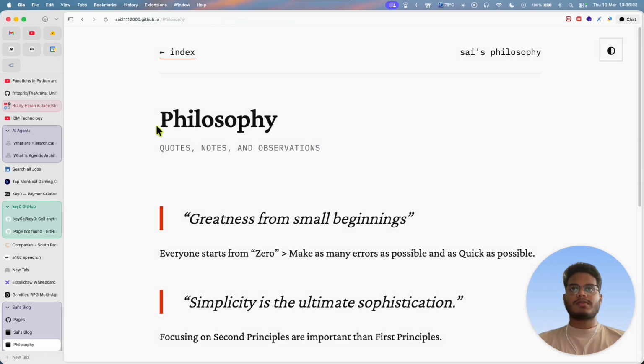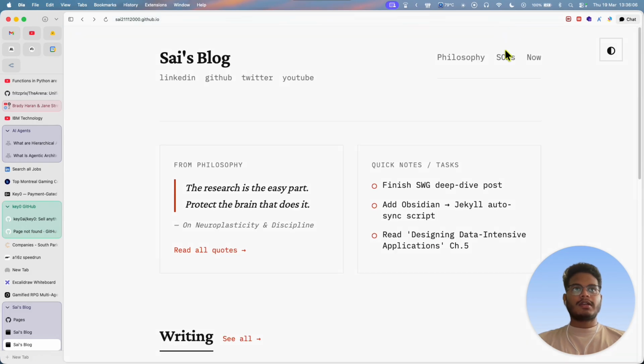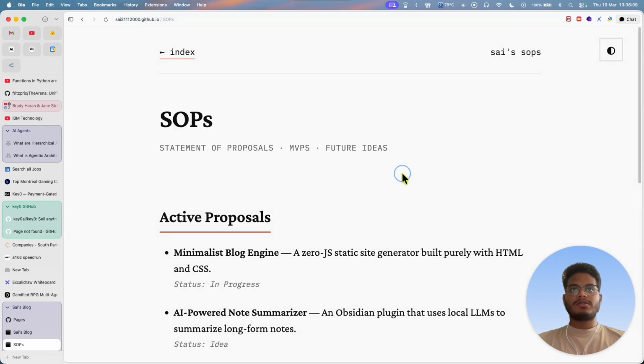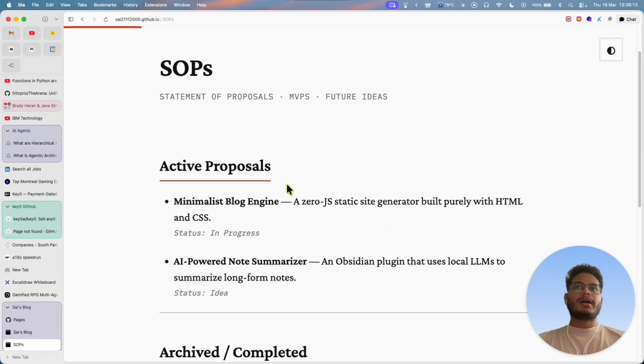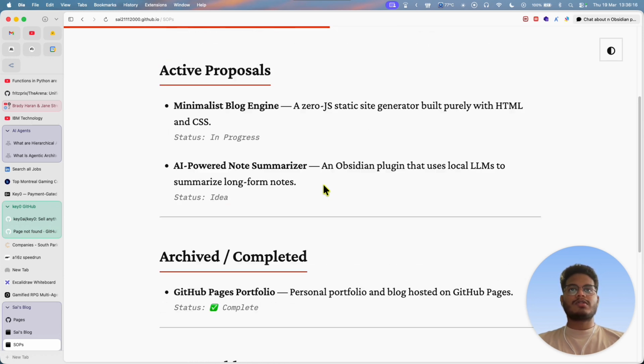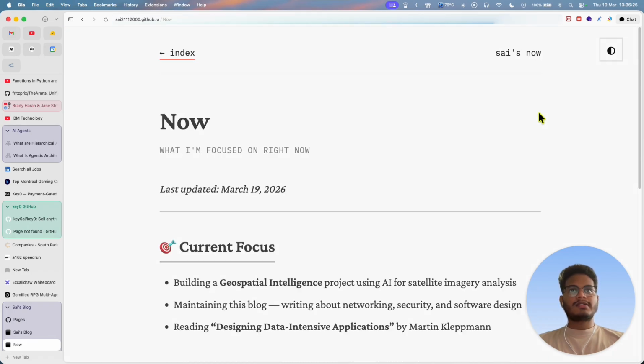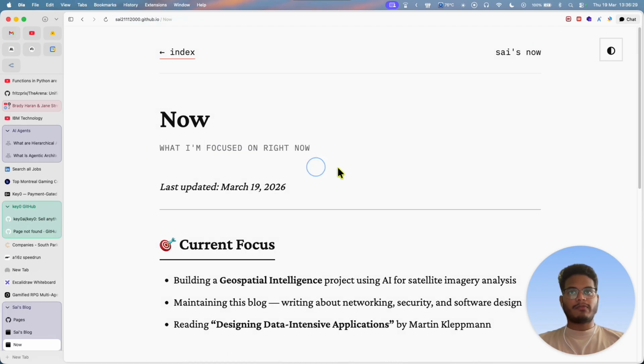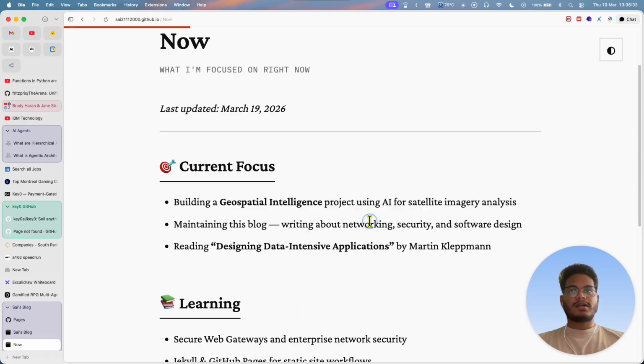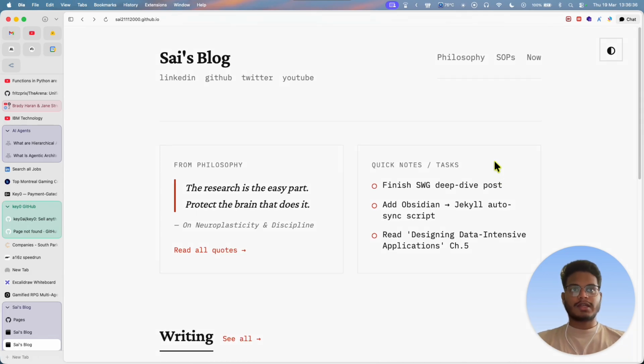And this is the philosophy page, how it looks. And these are my SOPs, which I can use to share the active proposals I want to work on. I will also be adding the PDFs for some research I've done a little bit of, which I want to expand in the future. And this is the page that shows what I'm focused on right now, my current focuses, etc. This is still in testing, so that is how it is.